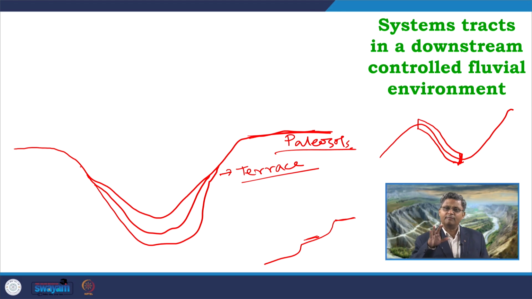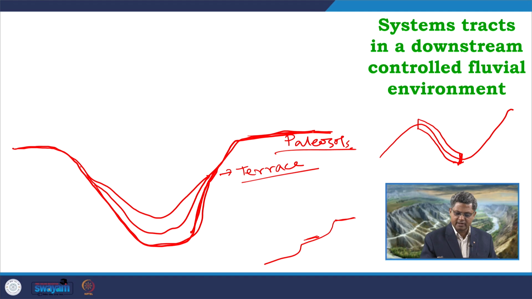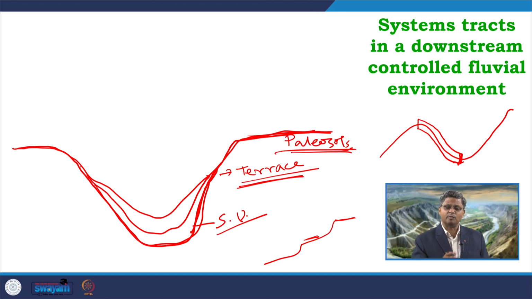So, when this base level fall is going on in the river system, what we are getting is this particular surface, which is definitely the subaerial unconformity, forming through river incision. There we can get river terrace formation, paleosol formation in the interfluve areas, and formation of the subaerial unconformity. So, this is the scenario that we expect during the falling stage, during the base level fall, which can be correlated to the forced regressive phase in the marine system.